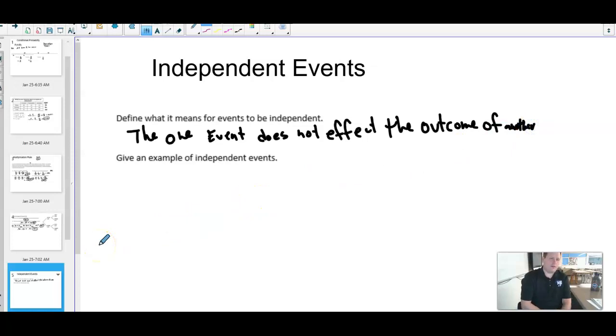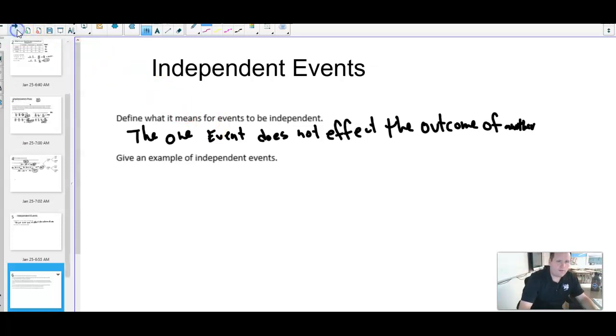So one example of this would be getting heads on the first 5 flips of a coin. That still doesn't affect whether we get heads on the 6th one. Those are independent events. Flipping coins is always resetting, so one event does not affect another one. Rolling a die, not rolling coins, is also independent, because what I get on one roll does not affect the outcome or the probability of another one. So those are a couple of examples.